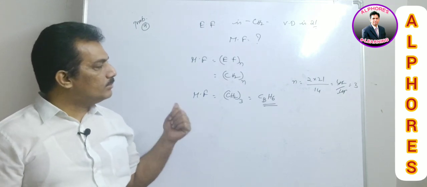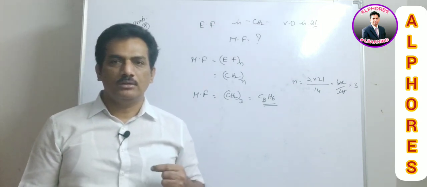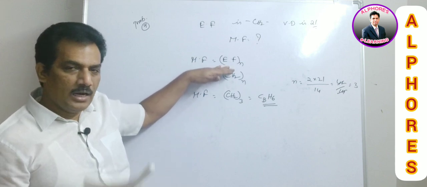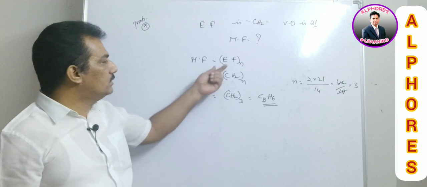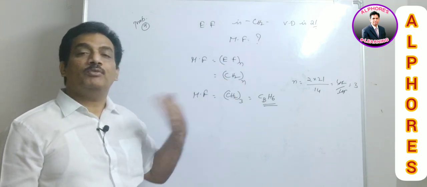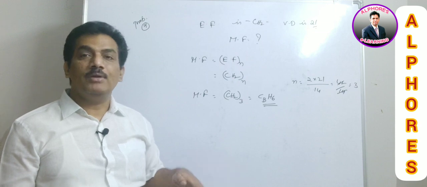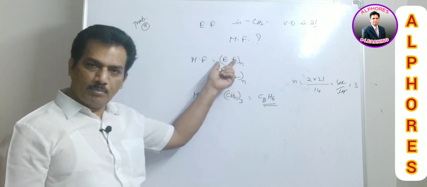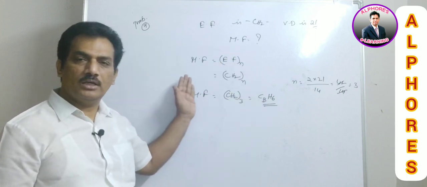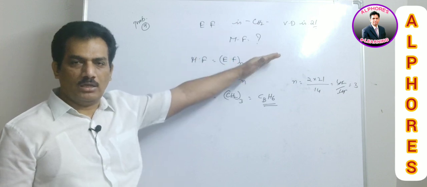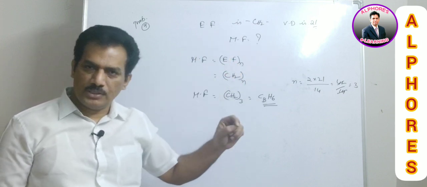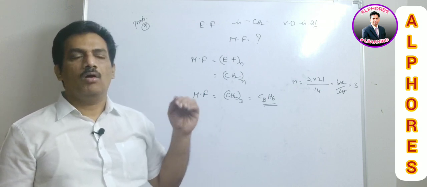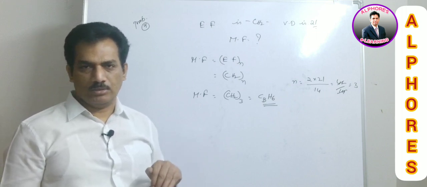Clear? In the next coming session, here what we are doing is molecular formula when empirical formula is given, and next some more depth. They are not providing the empirical formula; we have to calculate it from the given percentage composition. When they give percentage composition, we have to calculate the empirical formula, and thereafter we have to calculate the molecular formula when they provide the molecular weight, or otherwise simply from percentage composition they may ask to calculate the empirical formula only. Clear? All these calculations we can do in the next coming session.